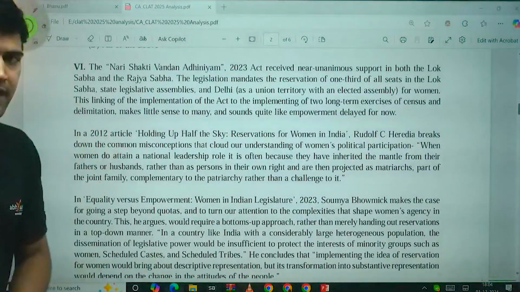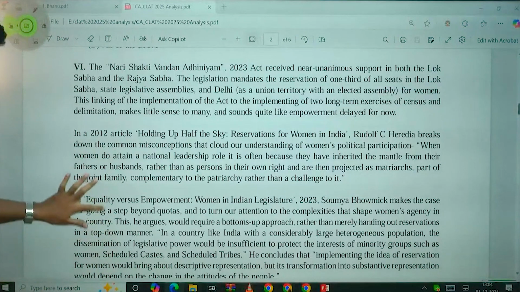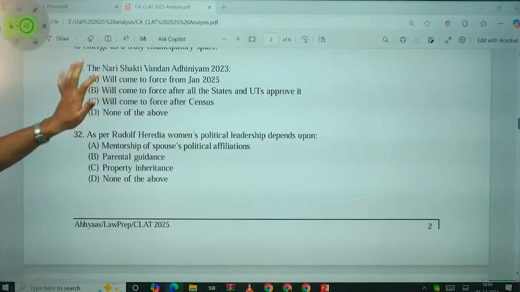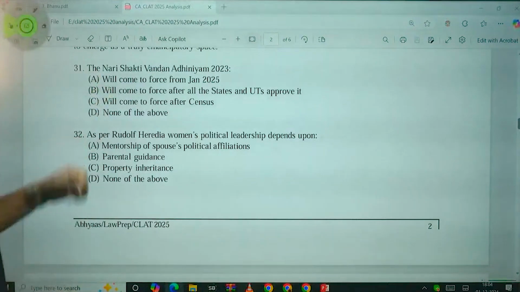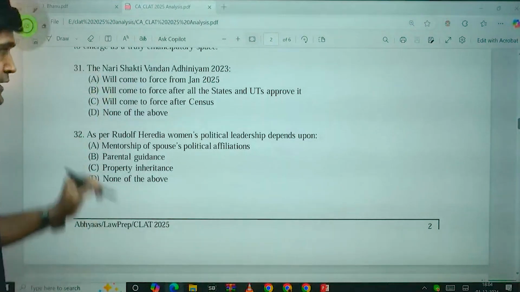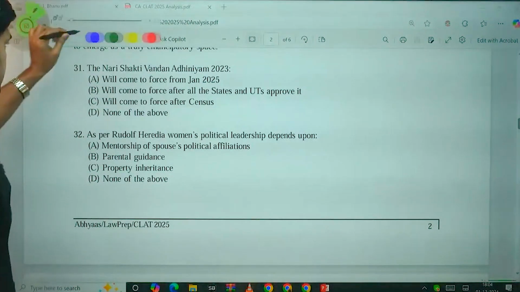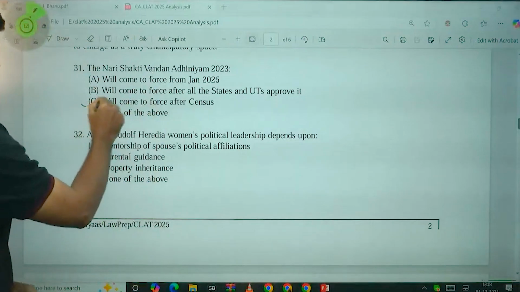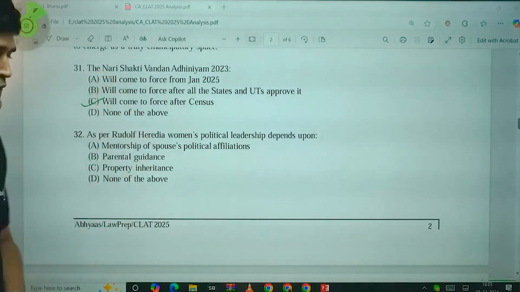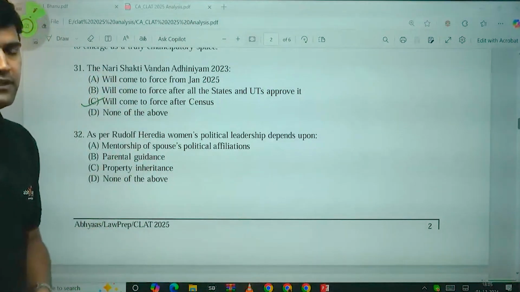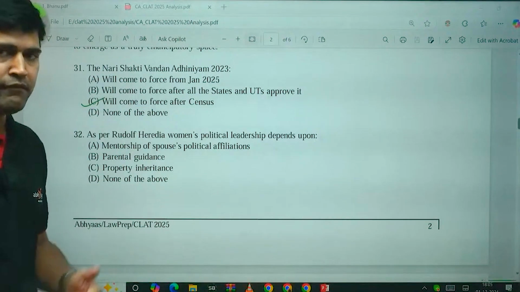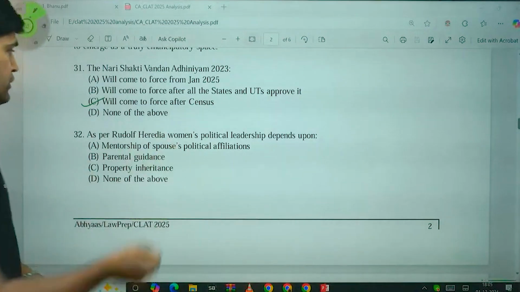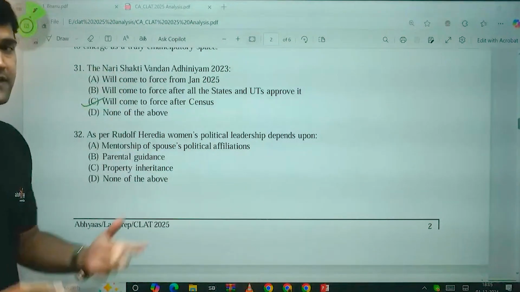Second passage: Nari Shakti Vandan Adhiniyam, or the Women's Reservation Bill. First question: the Nari Shakti Vandan Adhiniyam in 2023 refers to what? It will come into force after the census. In the passage they talk about this Adhiniyam, which shall be implemented after the census operation is conducted. So it will come into force after the census.